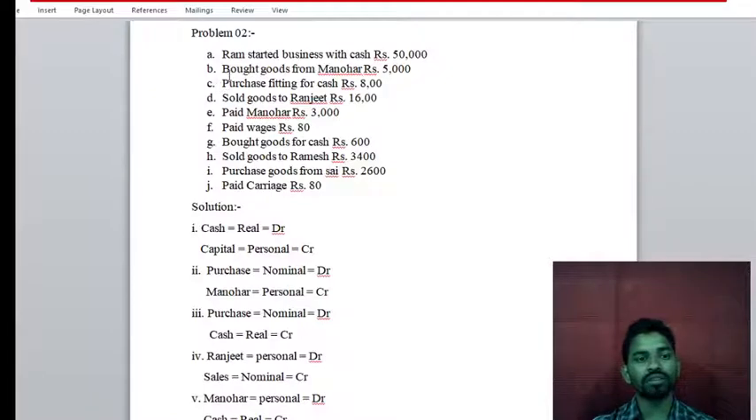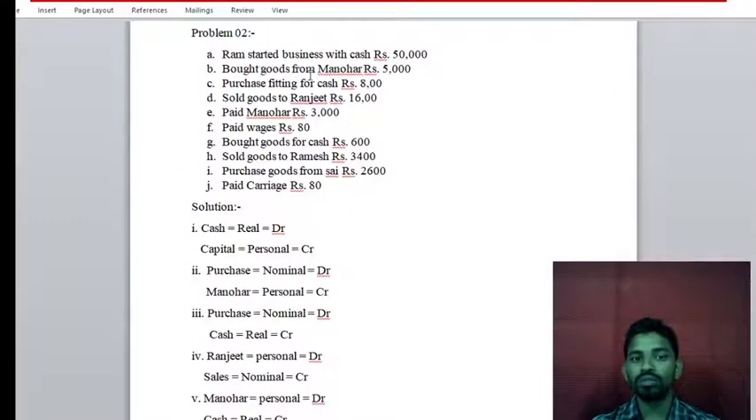Next, this transaction B: bought goods from Manohar rupees 5,000. Who is going to buy these goods? The business. Always keep in mind while solving the problem, you have to see from the business point of view, you have to assume you are the business. So, bought goods from Manohar means the business is going to buy from Manohar.